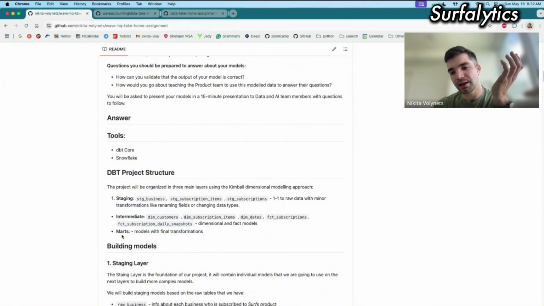And the last layer, in my case, we don't have any models there, but in the future, they could use this layer potentially. This Mart Layer is more like final models with final transformation. And the idea is that it's not maybe for self-serve, but just for the most common cases.